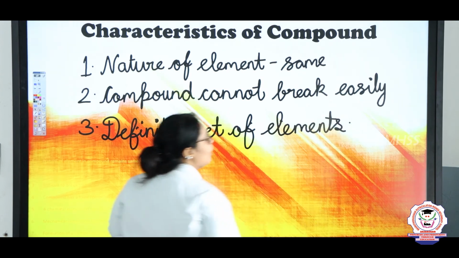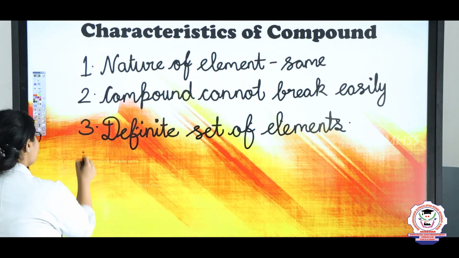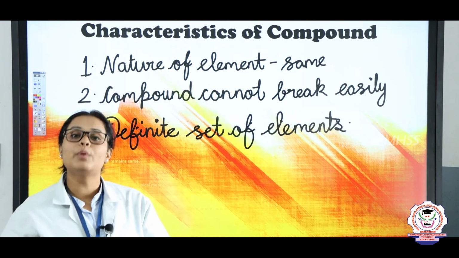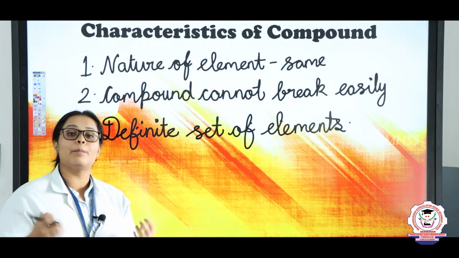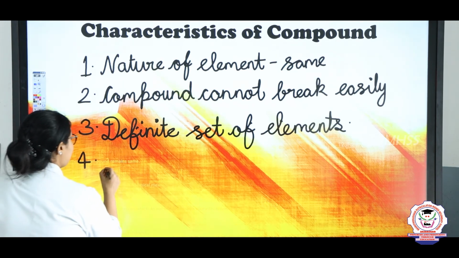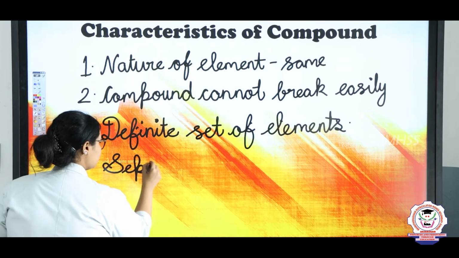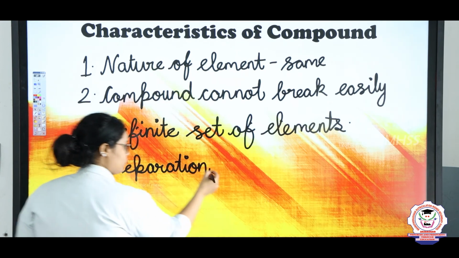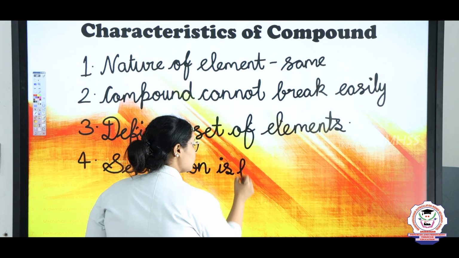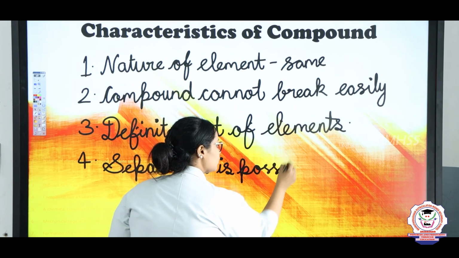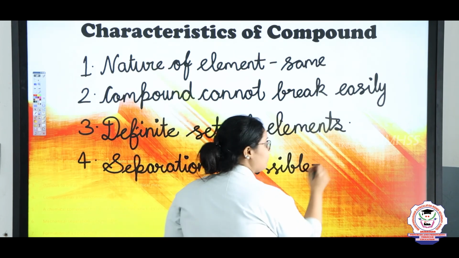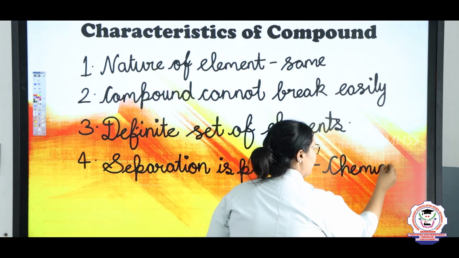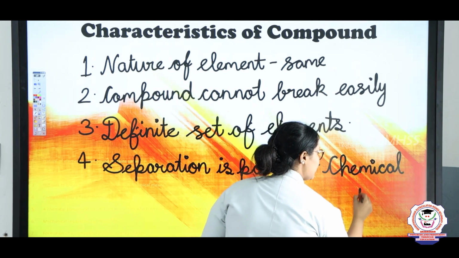Okay? Now let's see the fourth property here. These elements can be compounded or can be broken into separate forms by chemical means only. So separation is possible by chemical means, right?